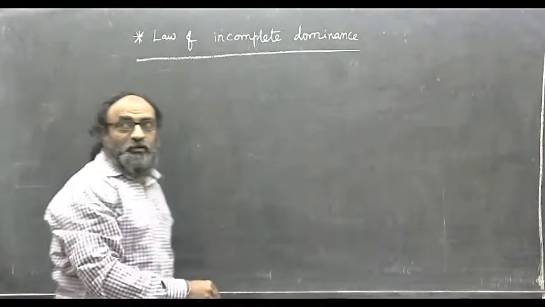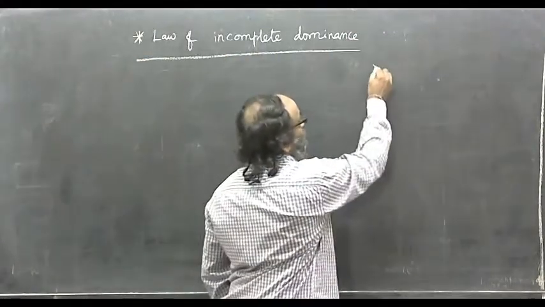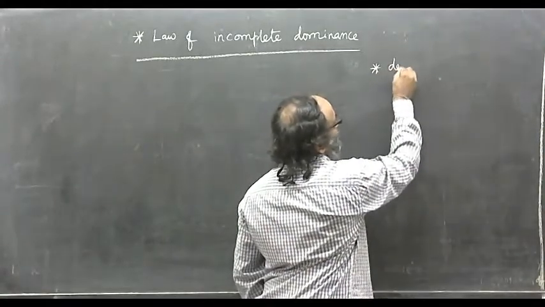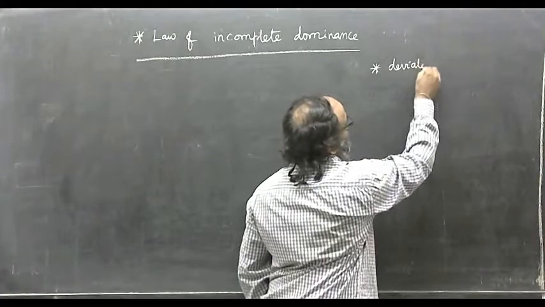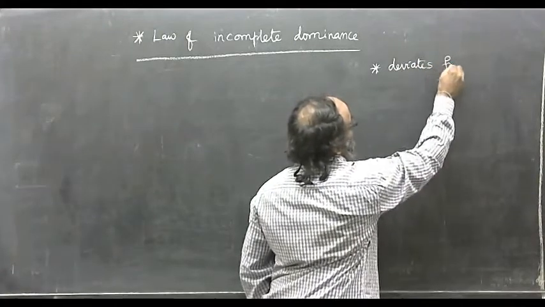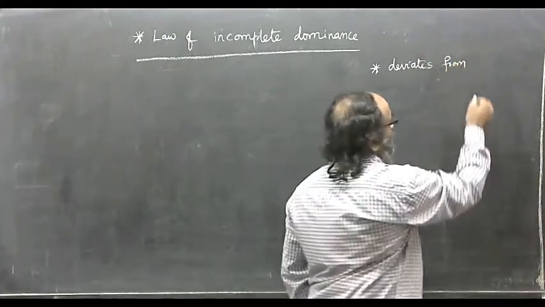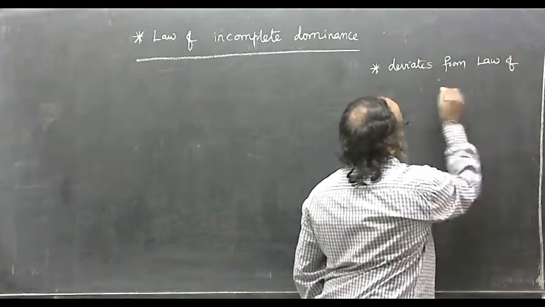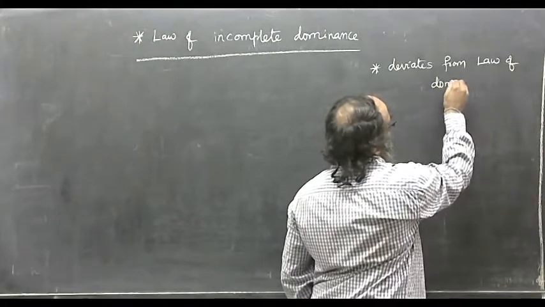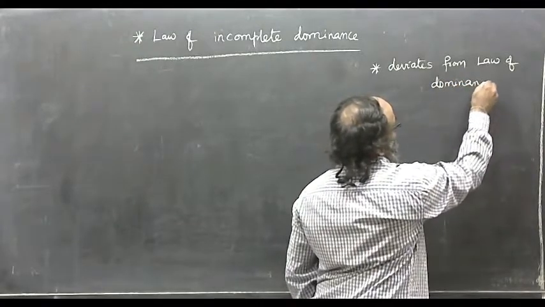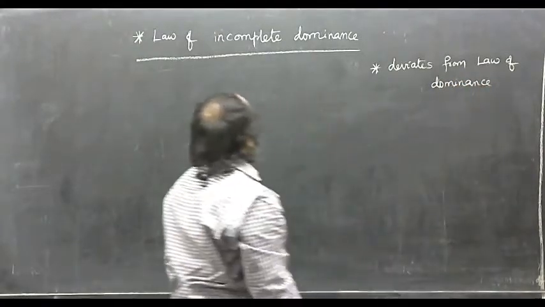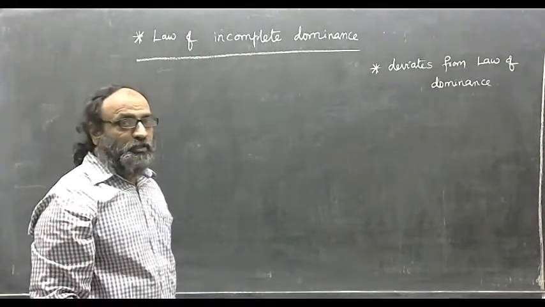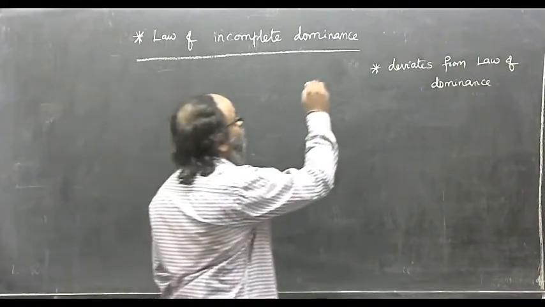In this law of incomplete dominance, it deviates from Mendelian law of dominance. This law of incomplete dominance deviates from Mendelian law of dominance.